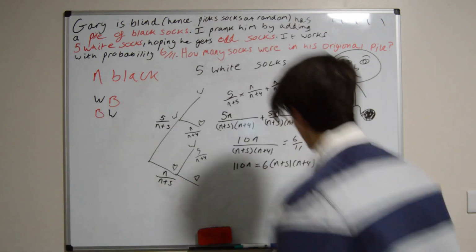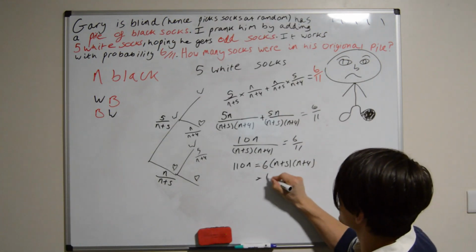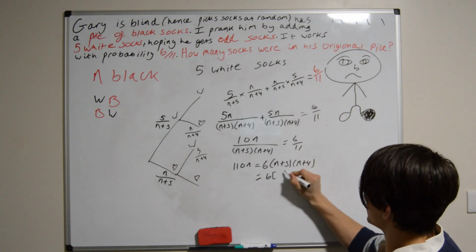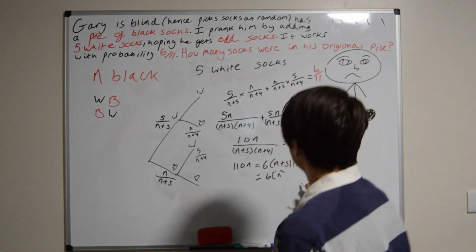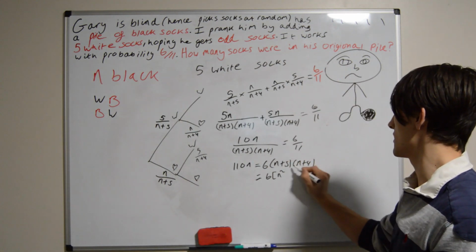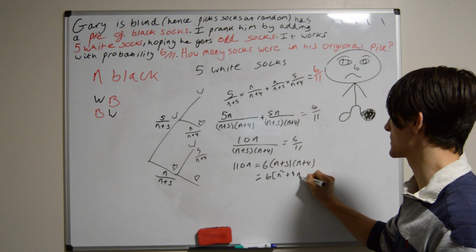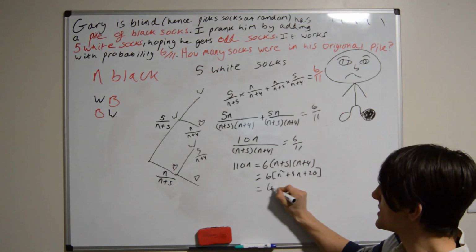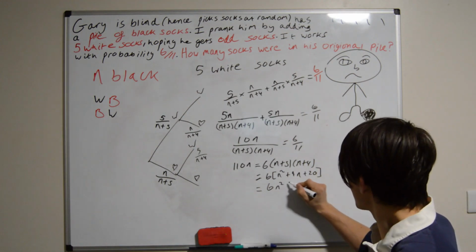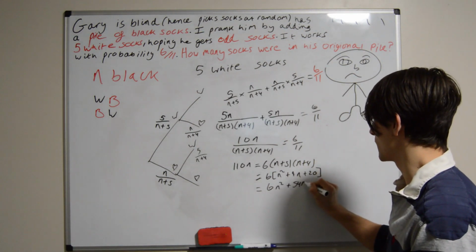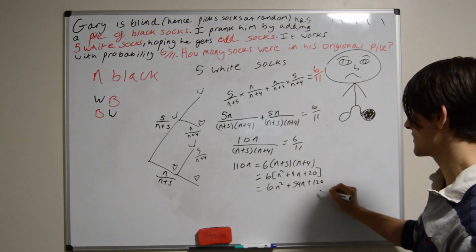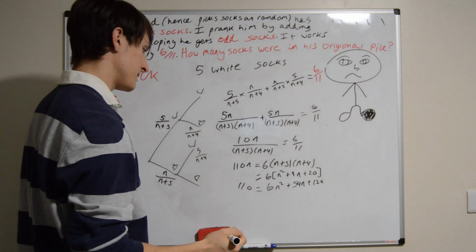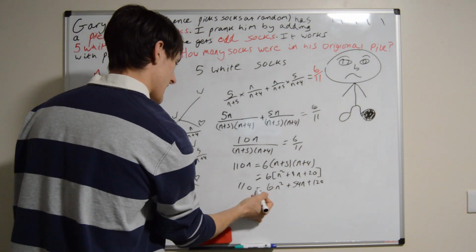So let's expand this out. What do we get? You get 6, and I'm going to write a big bracket to say it's 6 times everything here. Expanding this out, I get n squared, and then n times 4, n times 5, which gives 9n altogether, and then plus 20. To expand this out, this is equal to 6n squared plus 6 times 9, which is 54n, plus 120. And this is equal to 110n, my apologies.